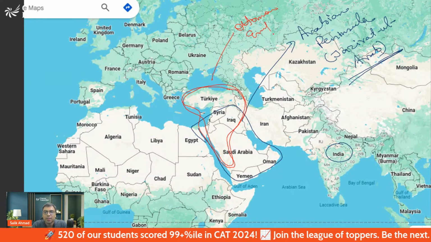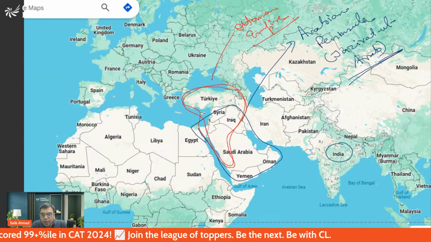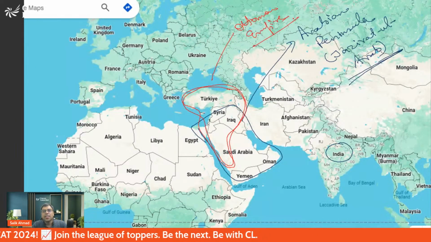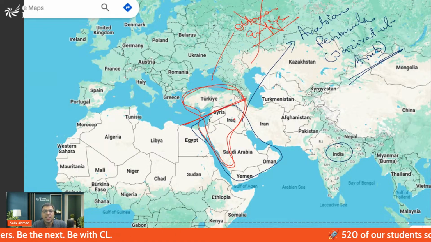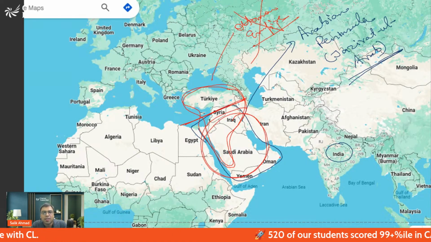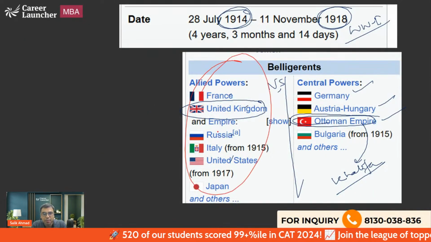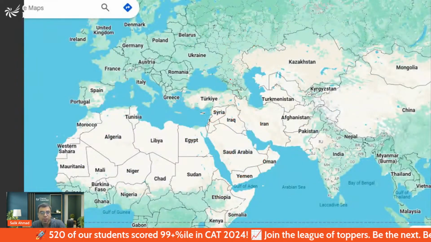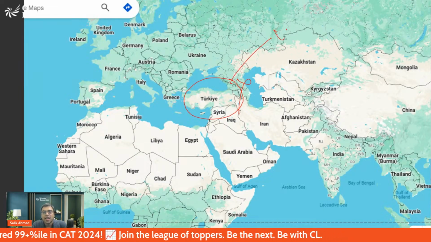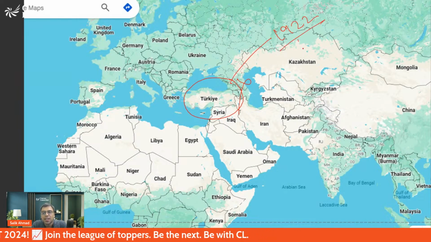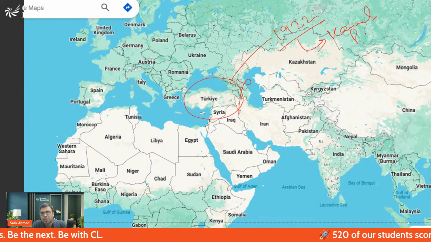Before World War I. But now what happens is that after World War I, the Ottoman Empire got dismembered to such an extent that the entire Arabian Peninsula would now be controlled by the British and the French. The power of the Ottoman Empire became almost weakened. And after that, in Turkey, especially after the 1920s, we saw Mustafa Kemal Pasha ruling this region.